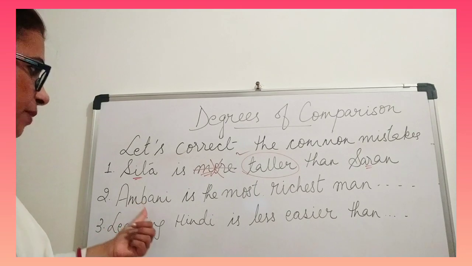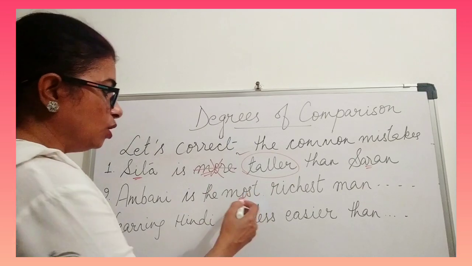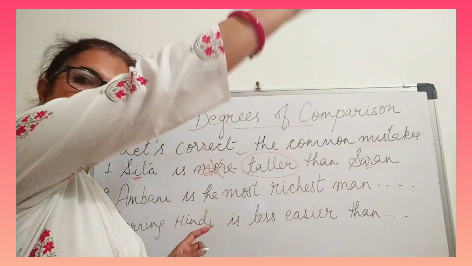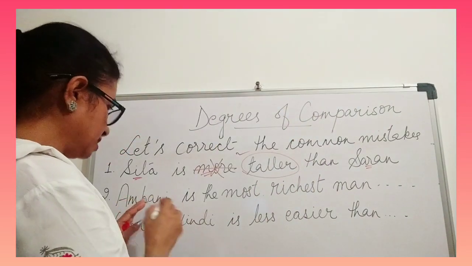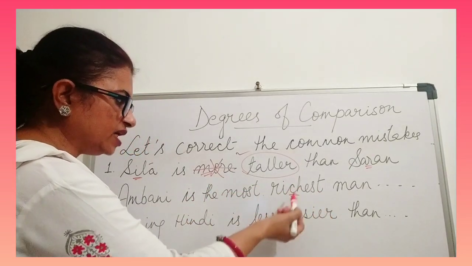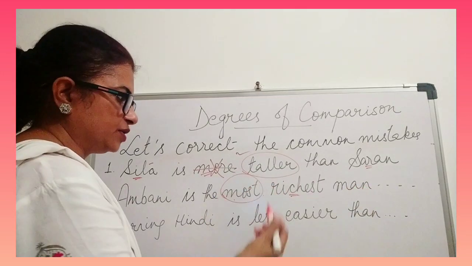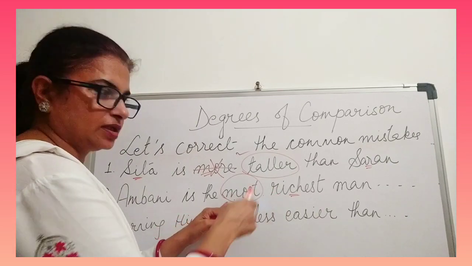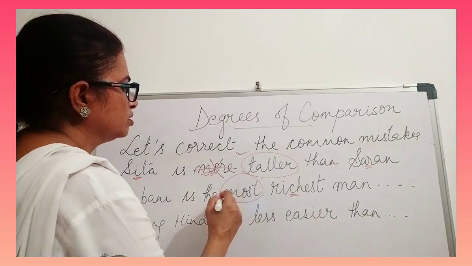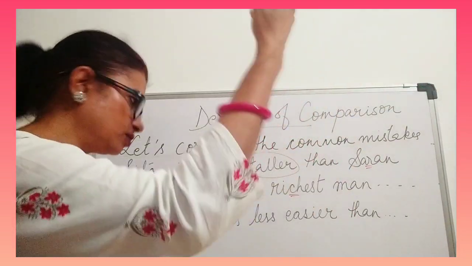Come to the next one: Ambani is the most richest man. Sometimes people do talk like that. Most richest: this is a superlative degree, where Ambani is compared to everyone else. So richest is already a superlative. Then why are we using most? Rich, richer, richest. We don't make the comparative or superlative with more rich or most richest. No, there's no such word, so we have to cancel this. It's wrong. Ambani is the richest man in India.